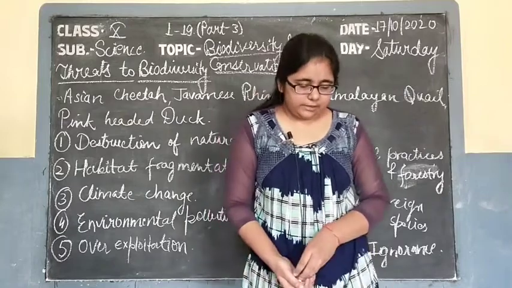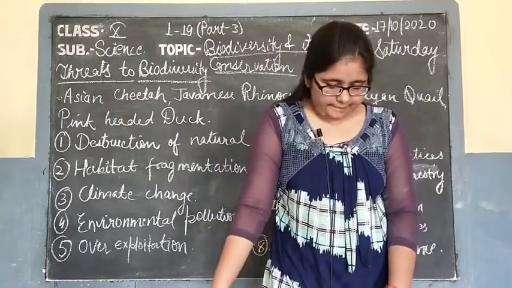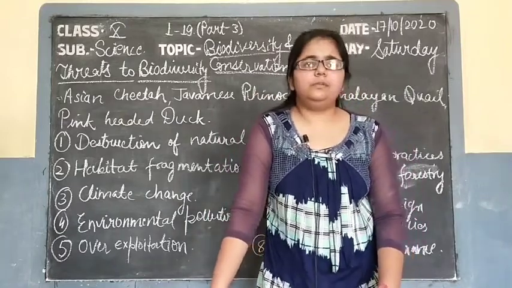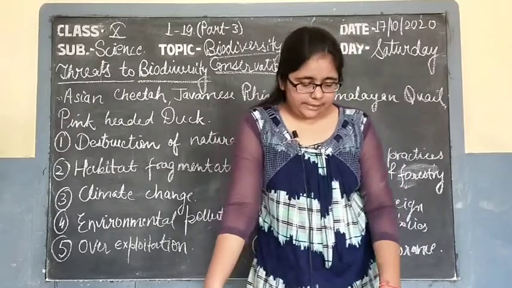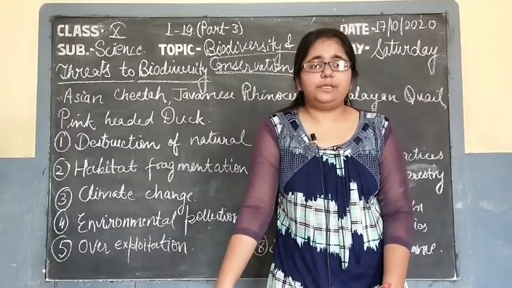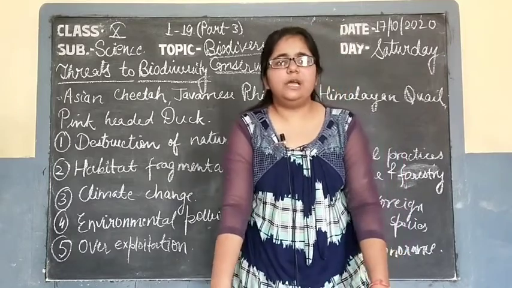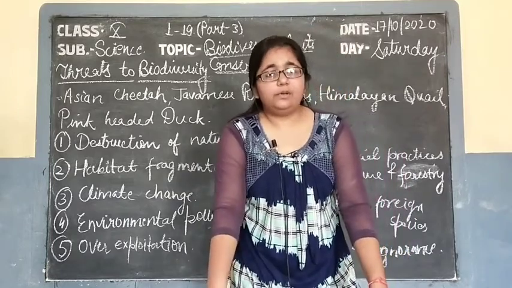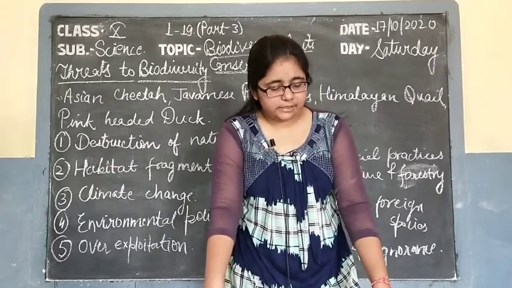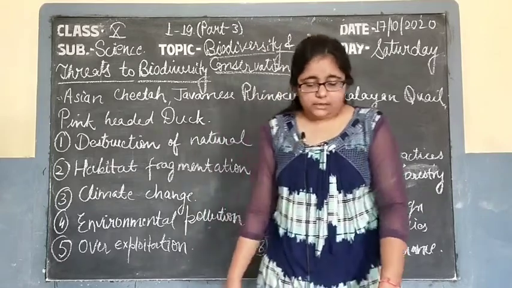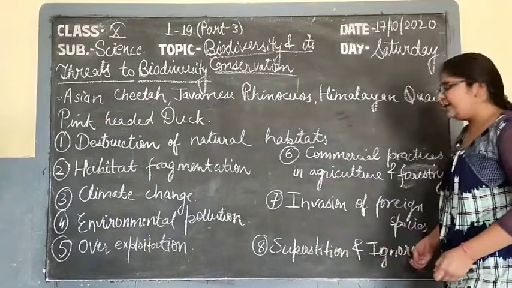biodiversity. After this, there are also several examples of deer. In the Andaman and Nicobar Islands, the deer were introduced, but there were no consumers of deer, so the population on which deer feed decreased and the number of deer increased so much that they are suffering a competition. The eighth point is superstition and ignorance.